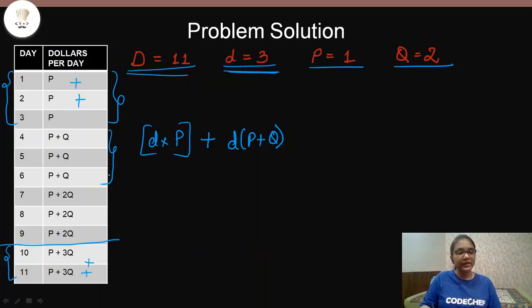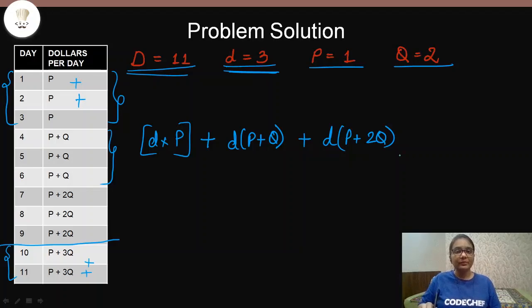It is for 3 days. D is equal to 3, and the production is again for 3 days. Then again, for the next 3 days, the production is P plus 2Q, right? And again you can write D here because the production is for D number of days. Now we will stop here.